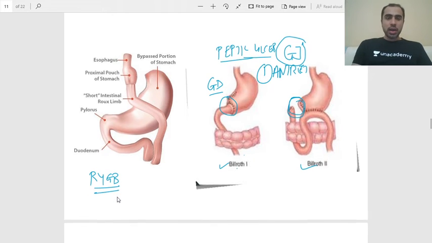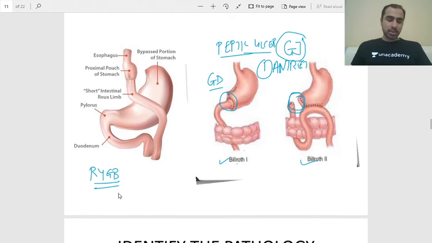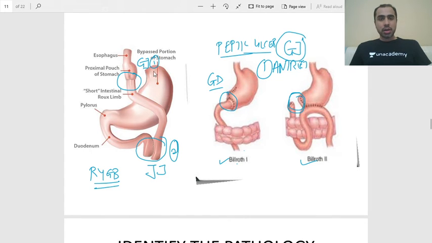This image that you see is a Roux-en-Y gastric bypass. In a Roux-en-Y gastric bypass, there are two things. First is you have joined one segment of the jejunum to the stomach. So you have a gastrojejunostomy, but remember it's not a loop configuration. Lower down, the jejunum is joined to the jejunum again. That is a jejunojejunostomy. In a Roux-en-Y, you have two anastomoses, a gastrojejunostomy and a jejunojejunostomy.